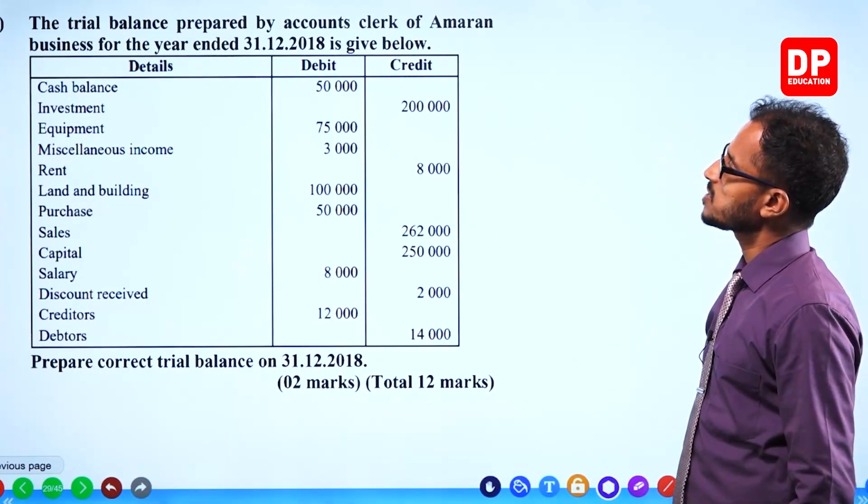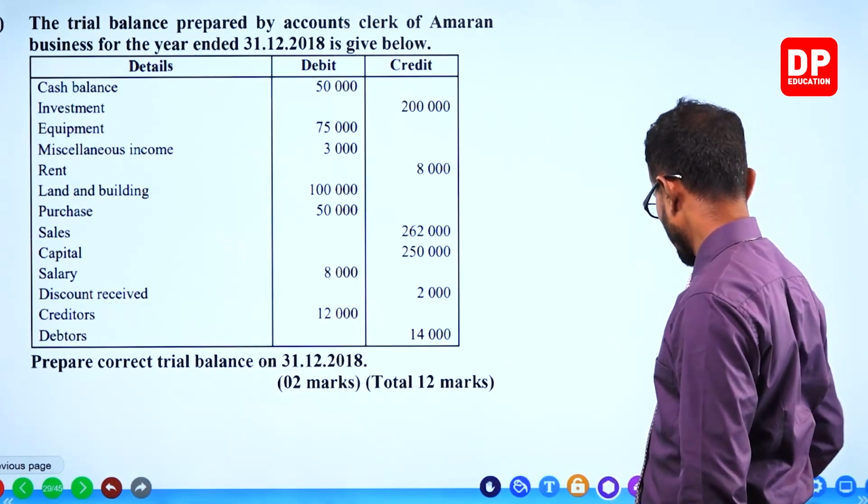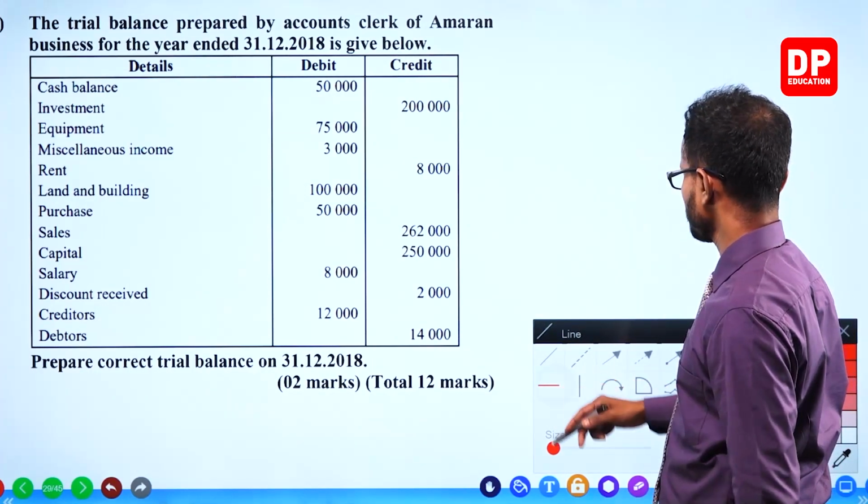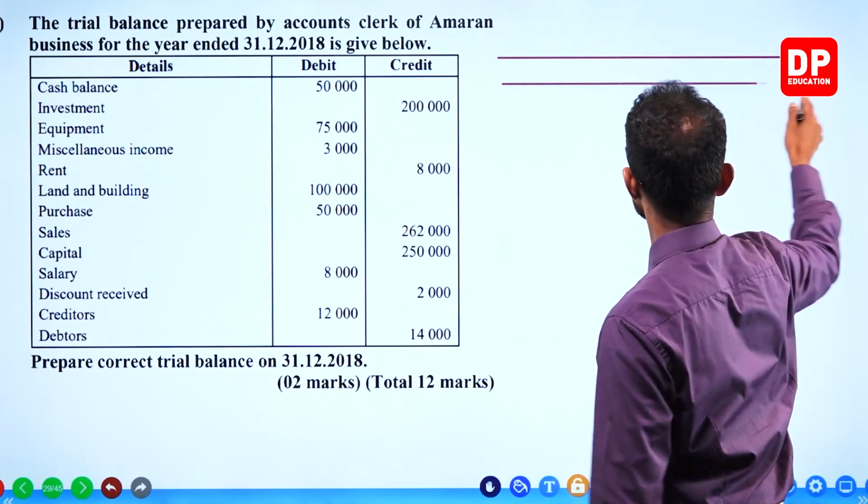We need to prepare the trial balance, babies. That's how we do it. We'll prepare it right here.